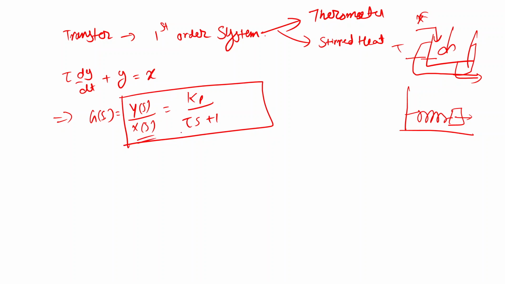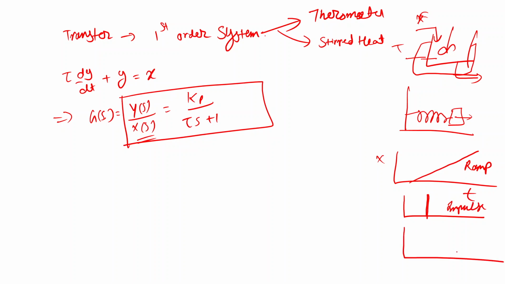Now I need to find how this transfer function behaves with respect to x. I can give various inputs to this system. One input is to constantly keep increasing the input, which is known as a ramp input. The other is to suddenly increase the value and bring it back down suddenly, which is known as an impulse response. Then there is the case where I increase it by a step value and keep it constant, which is known as a step input. In this case we are finding the step response.